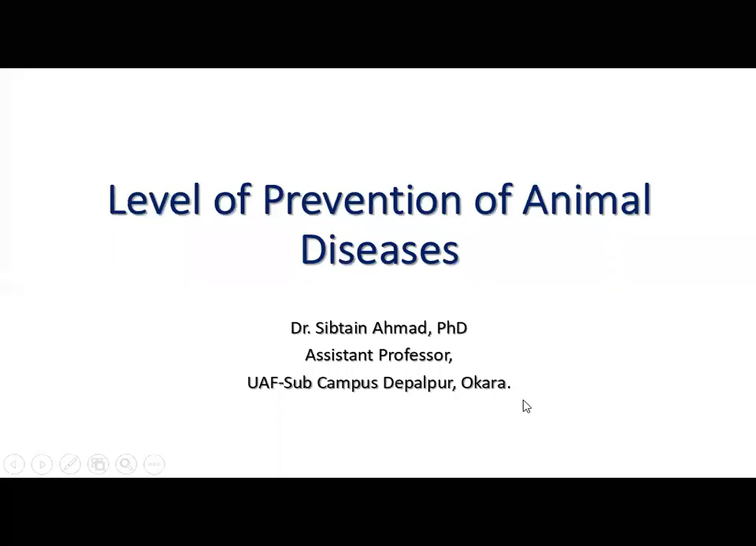Okay, this is the third part of this lecture, levels of prevention of animal diseases. I would repeat the definition of prevention first. Prevention of disease, basically, in an epidemiological sense, means all measures to exclude disease from an unaffected population of animals. So there are three types of prevention: primary, secondary, and tertiary prevention.